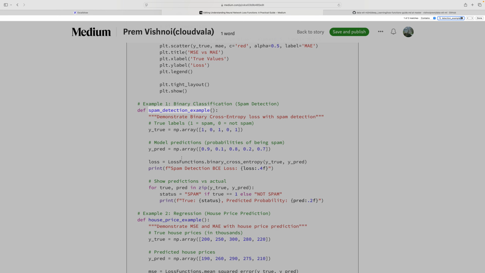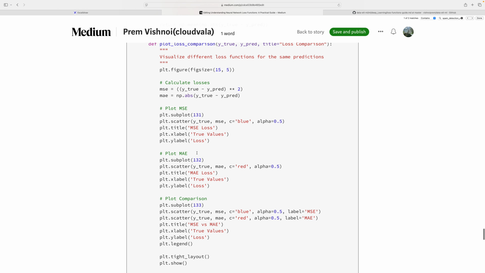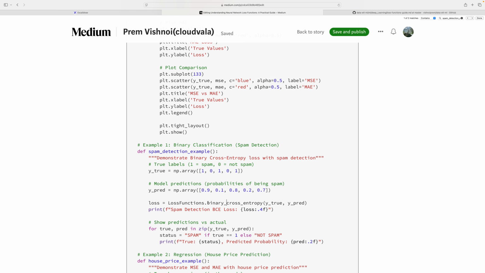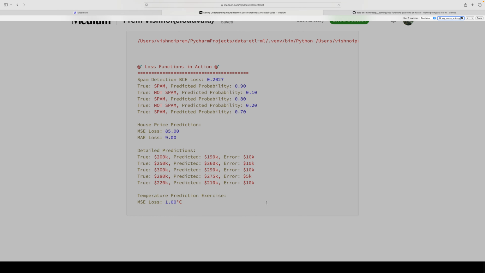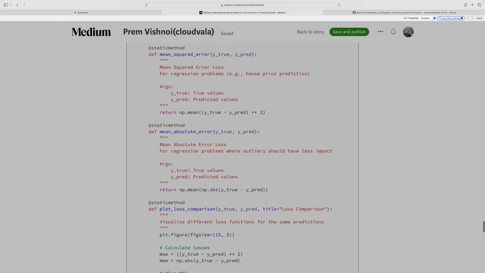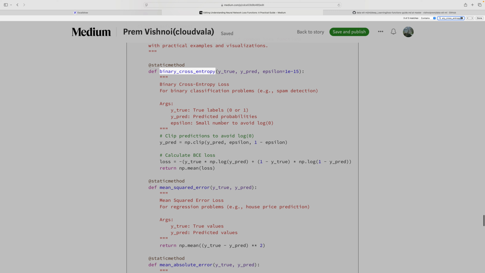In spam detection, the y_true and y_prediction come in. So this is the true value it should ideally get, but we got this one. This is the loss function for binary cross entropy. We created one more function, loss_function.binary_cross. It will give the difference. This is a class, so we need to call it like that.